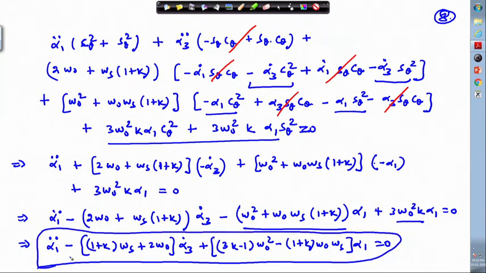Similarly, but here you can see that alpha 3 dot is appearing. So, still it is coupled, means the roll and the yaw are remaining coupled, they have not got dissociated.